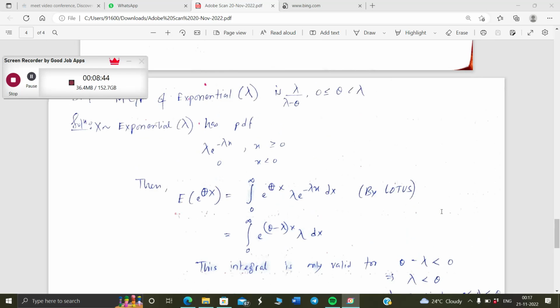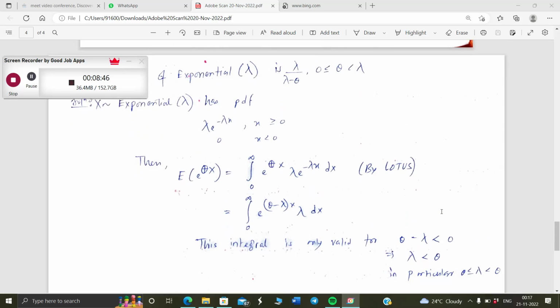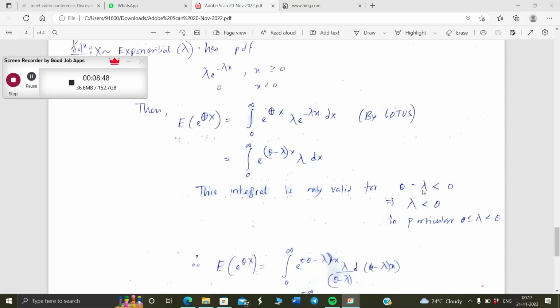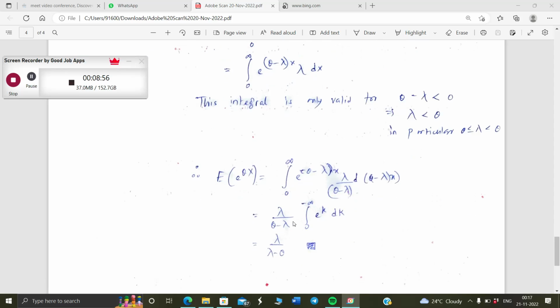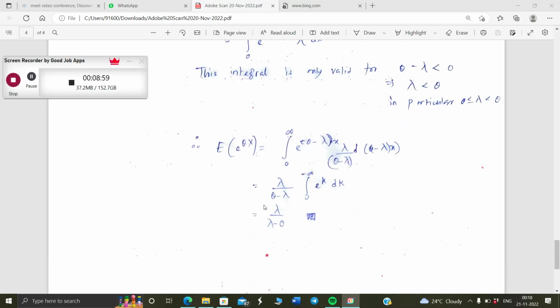So yeah, that's a typo here. It's theta should be less than lambda, not lambda less than theta. So theta is less than lambda, and in particular 0 less than theta less than lambda. In that particular case, we can get the expectation by some clear integration techniques, and the expectation comes out to be lambda divided by lambda minus theta.